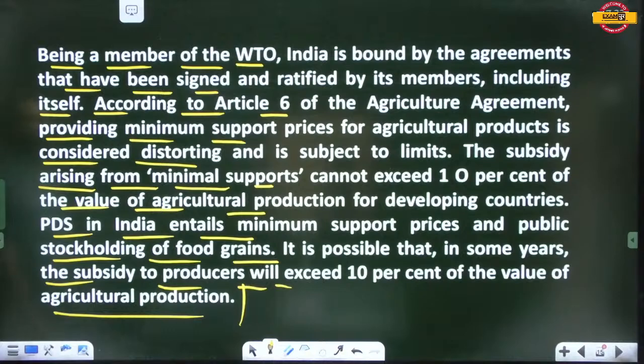Being a member of WTO, India is bound by the agreements that have been signed and ratified by its members, including itself. According to Article 6 of the Agriculture Agreement, providing minimum support prices for agricultural products is considered distorting and is subject to limits. The subsidy arising from minimum support cannot exceed 10% of the value of agriculture production for developing countries. PDS in India entails minimum support prices.